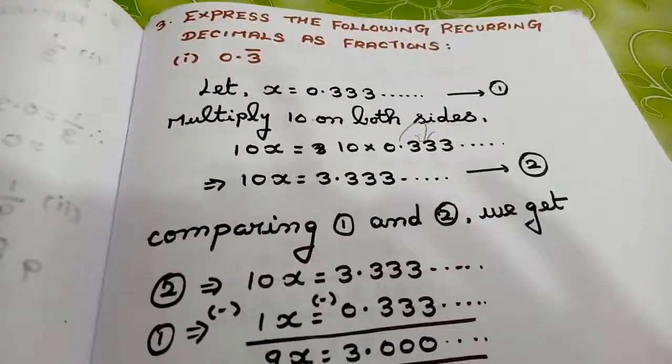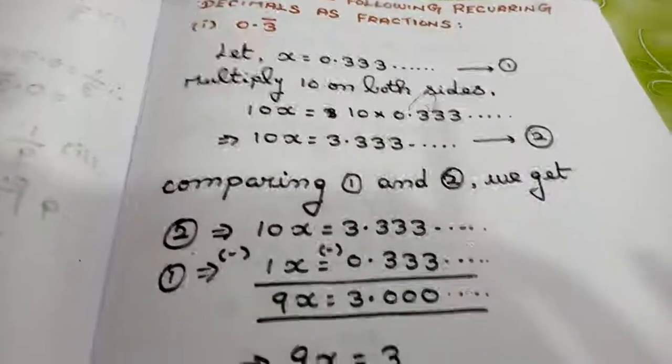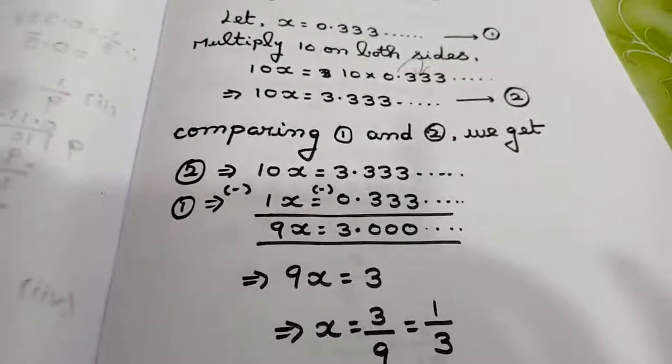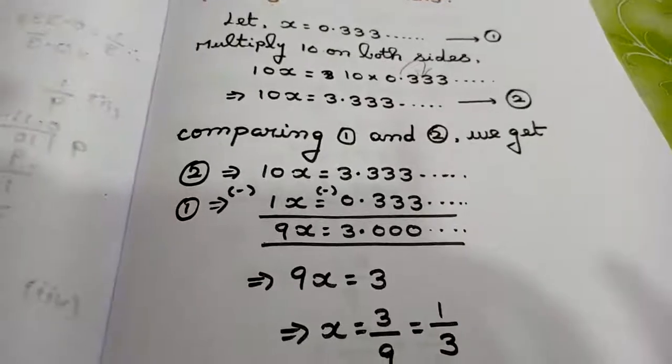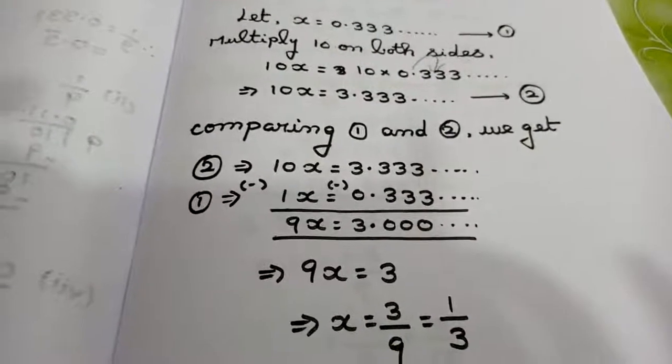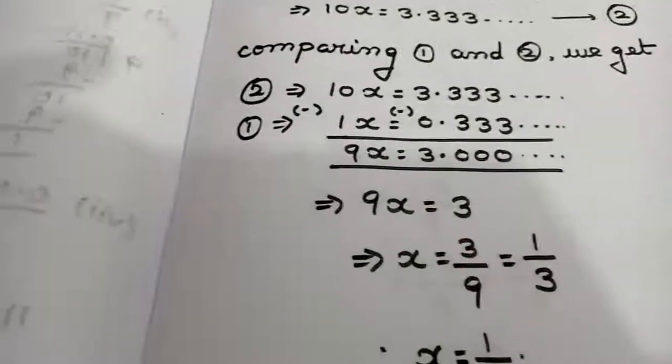After marking 1 and 2, you are going to subtract the number. That is why I have written it as comparing 1 and 2. Actually, we are subtracting like this, 2 minus 1. So, how to calculate the number is both left hand side and right hand side I am subtracting the number.